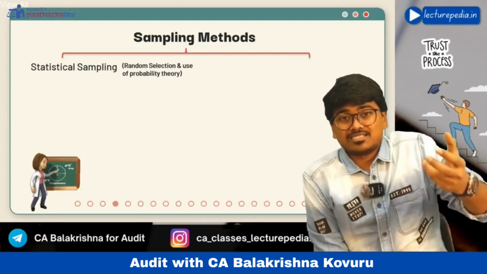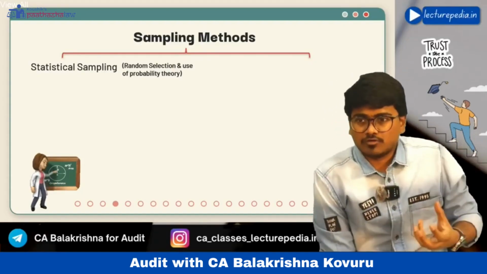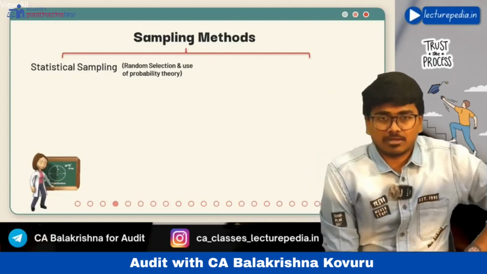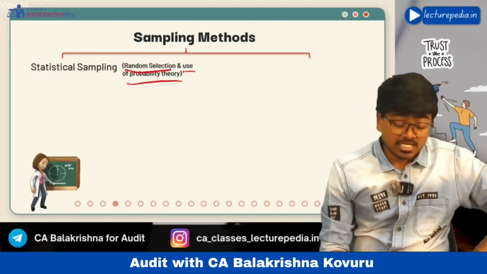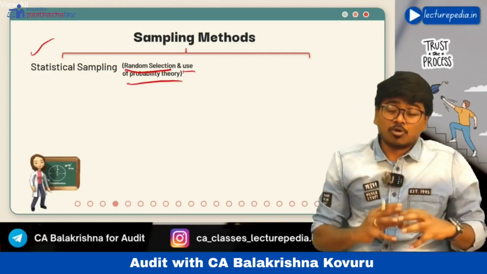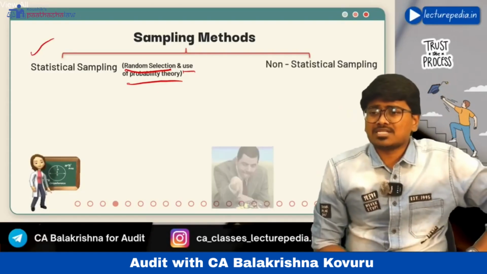Probability theory and randomness will be involved. See, random selection and use of probability theory. Statistical sampling is the more scientific method of sampling.